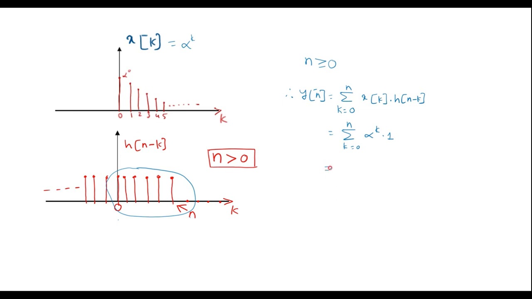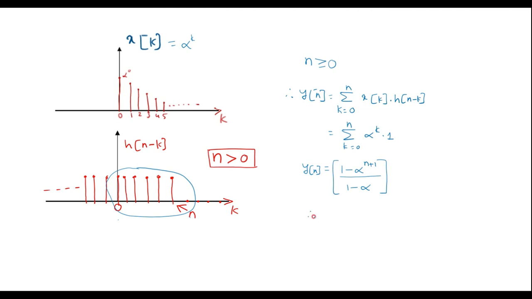Therefore, using the finite sum formula, we can simplify this as 1 minus alpha power n plus 1 divided by 1 minus alpha. So this is y of n.